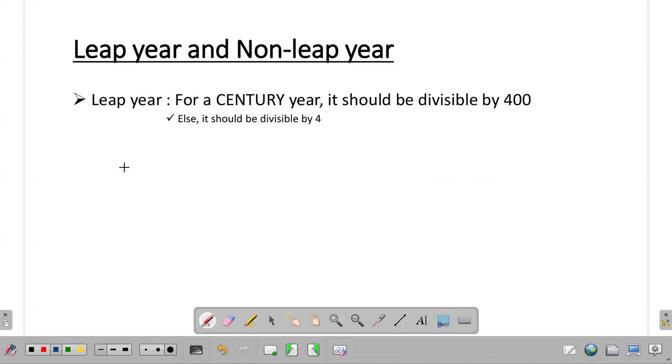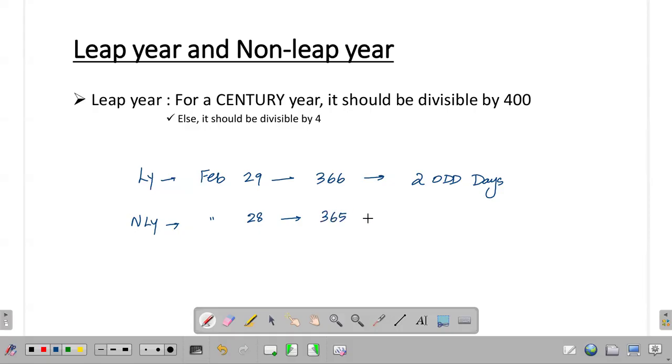Okay. So I shall just summarize the proceedings so far. Leap year: February has 29 days. It has altogether 366 days. It is associated with two odd days. Similarly, for a non-leap year, you can see that February will have 28 days. The total number of days will be 365, and it is associated with one odd day.